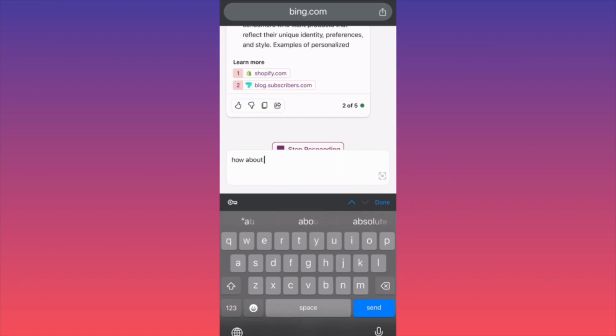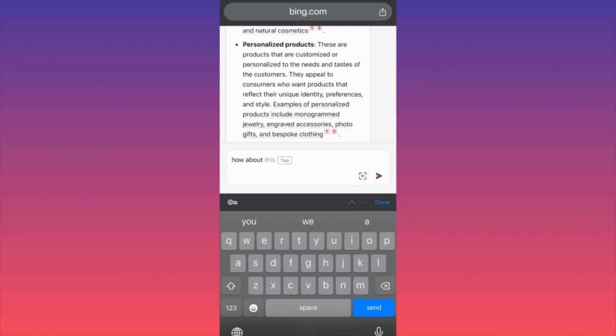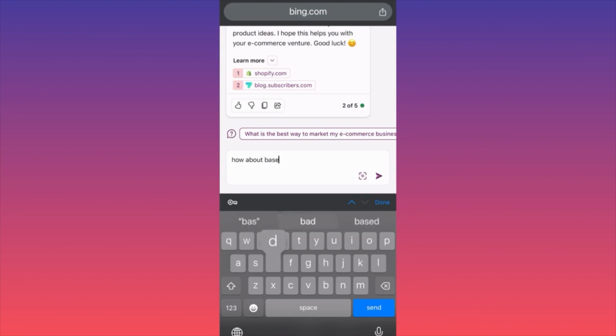How about, stop, we need to stop replying. Okay. Sustainable products, personalized products, smart products. That's not what I'm looking for. How about based on search volume? What are the most searched products recently on Bing search?